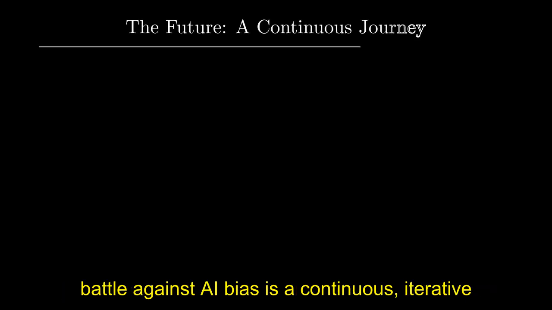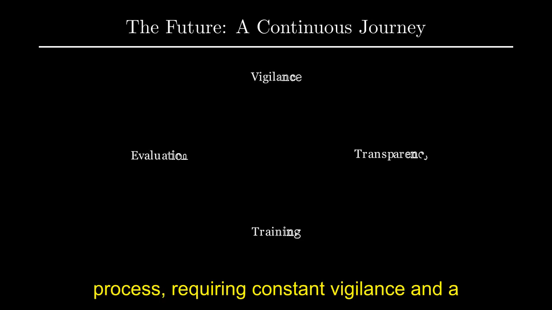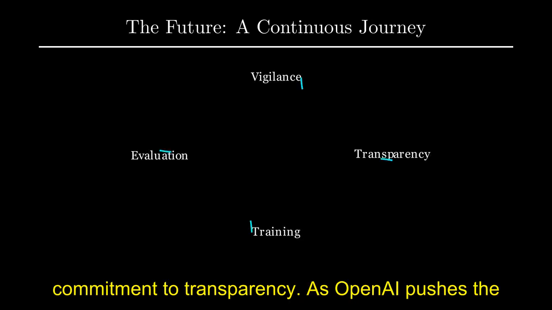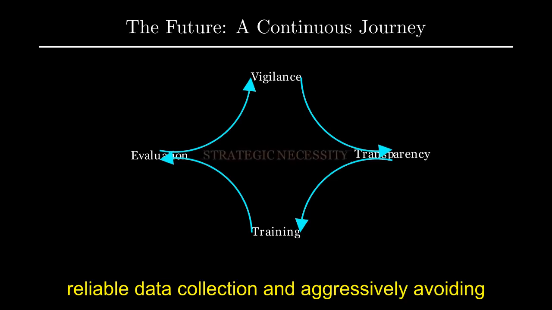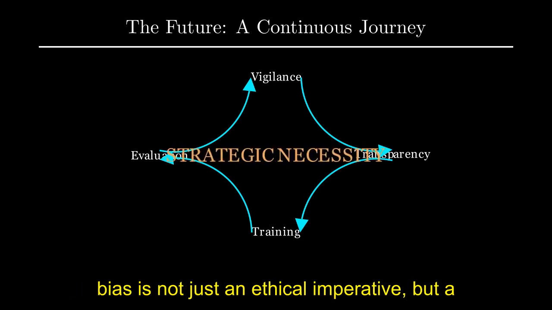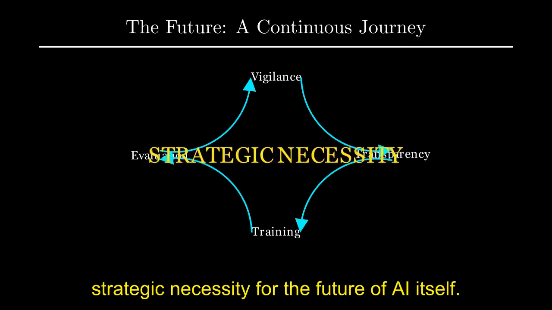vulnerabilities and potential biases. The battle against AI bias is a continuous, iterative process, requiring constant vigilance and a commitment to transparency. As OpenAI pushes the boundaries of artificial intelligence, mastering reliable data collection and aggressively avoiding bias is not just an ethical imperative, but a strategic necessity for the future of AI itself.